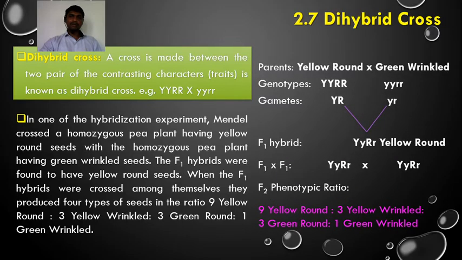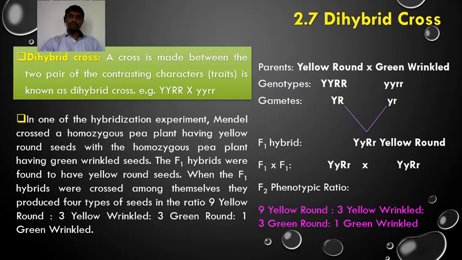When a cross is made for two pairs of contrasting characters or traits, it is known as a dihybrid cross. Here two characters are considered: one is the cotyledon color, another one is the seed form. It has two pairs of contrasting characters.